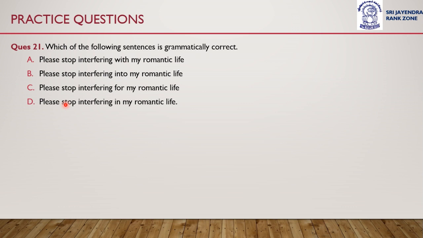Question number 21. Which of the following sentences is grammatically correct? We are given different forms of the same sentence and we have to recognize which one of these four is correct. Please stop interfering with my romantic life. Please stop interfering into my romantic life. Please stop interfering for my romantic life. Or please stop interfering in my romantic life.